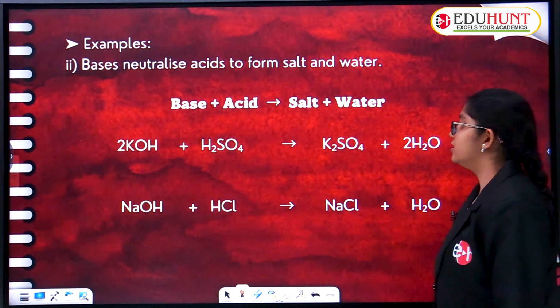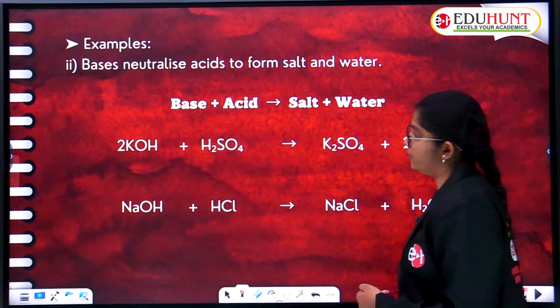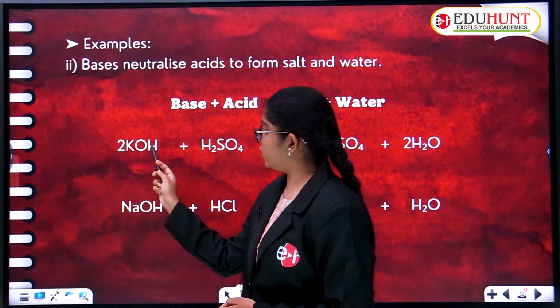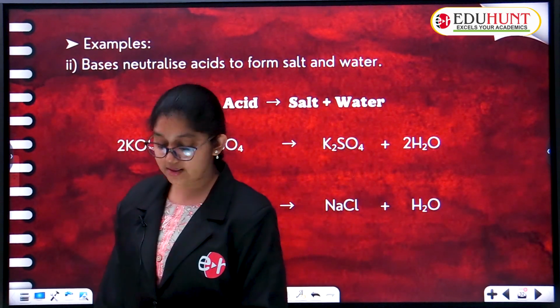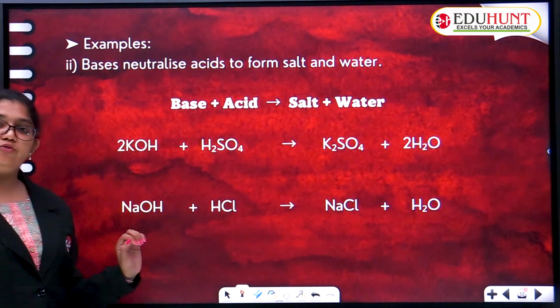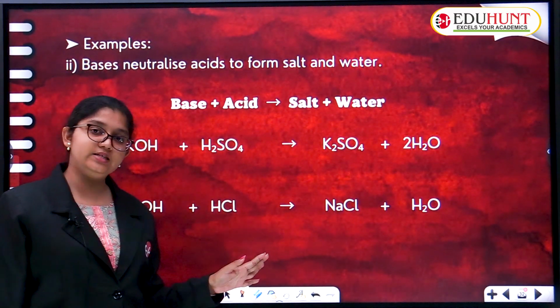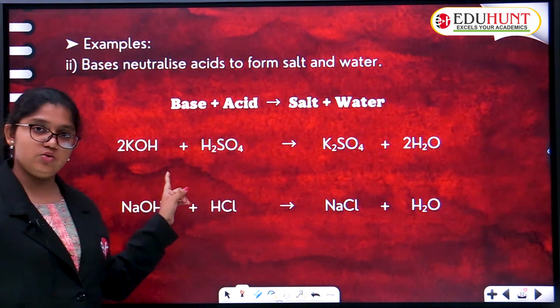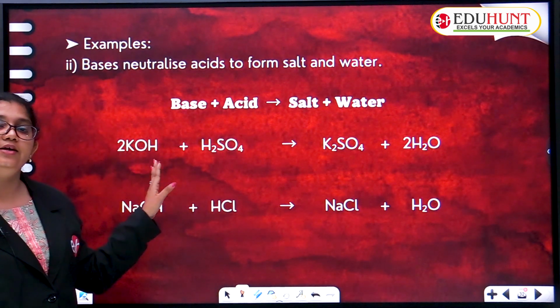Now, the given equation starts with 2KOH. How to read that? What is the meaning of the 2 before K? It tells us 2 molecules of potassium hydroxide.